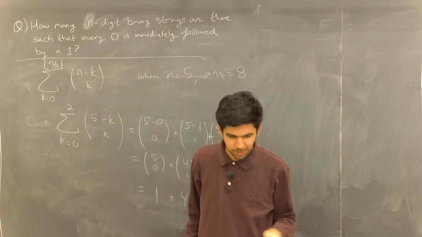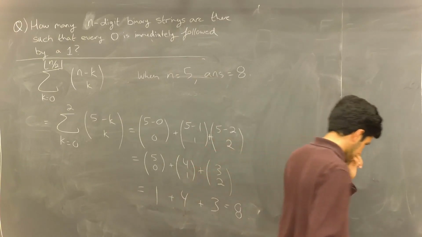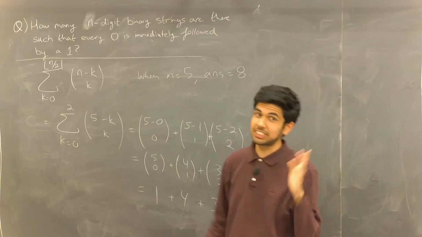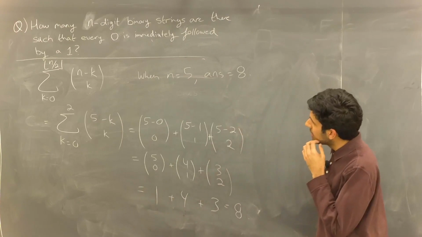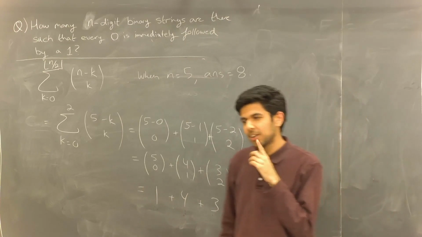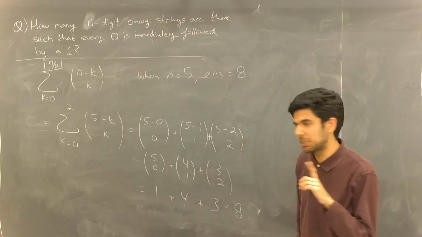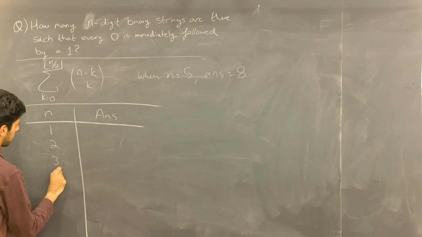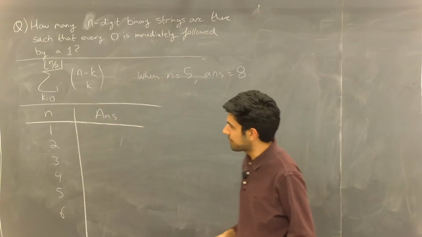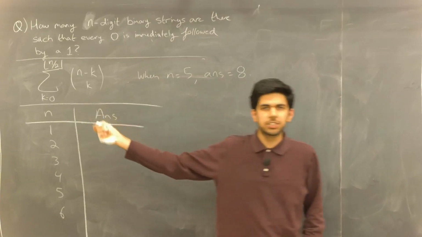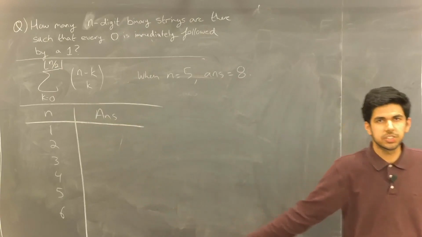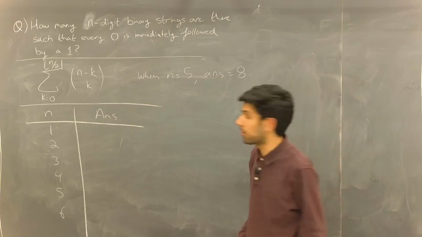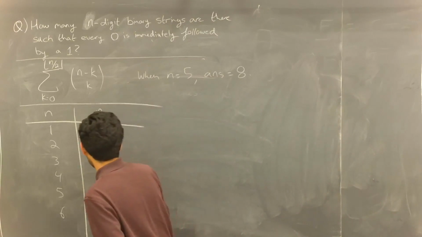So how do we get a closed form expression from here? And perhaps you're thinking, oh boy, we're going to have to do some sort of crazy math. And maybe you will. But let's experiment with it a little bit. So let's just figure out what our answer is for a bunch of different values of n, just to have fun with our formula. So for n equals 5, we already said that this was 8.